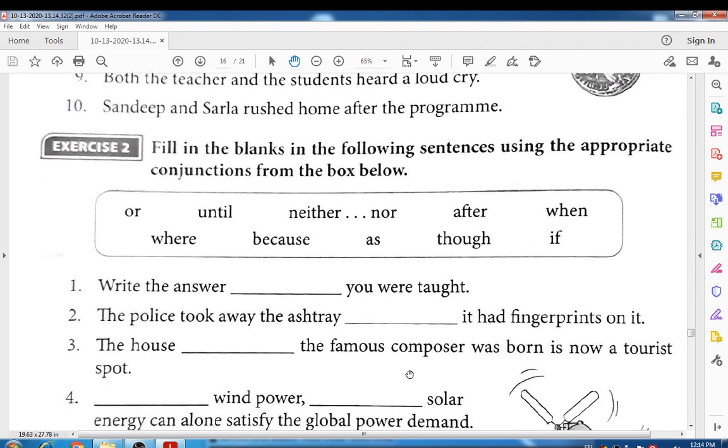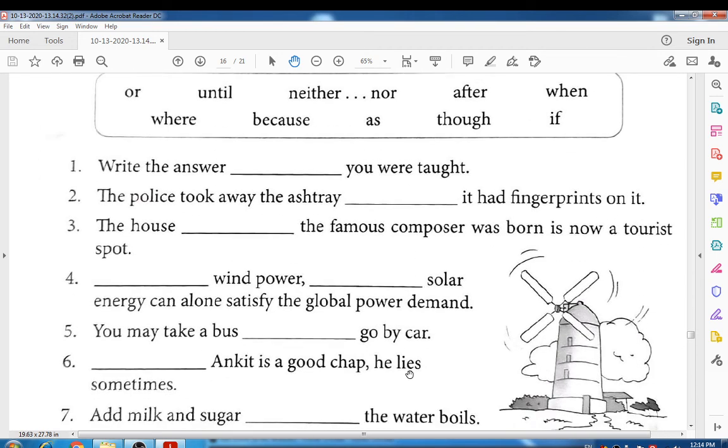Right, students? Let's see. I will solve two of them for you, and the remaining ones you can solve yourself. Write the answer: dot dot you were taught. Write the answer: when you were taught.